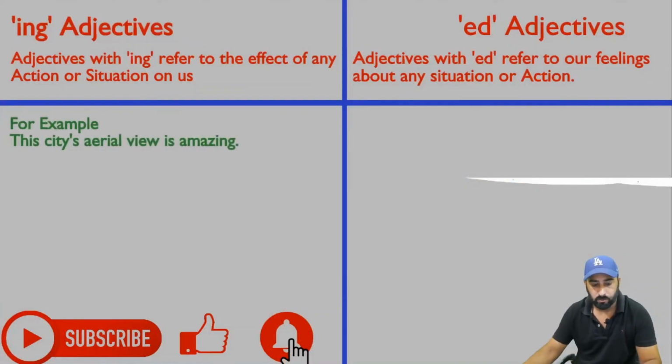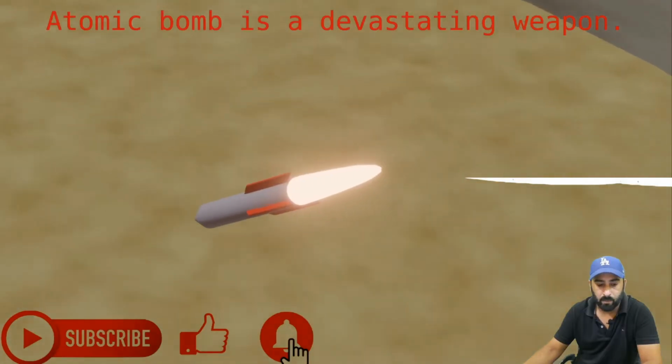So when to use ing adjectives, okay? So again, we have the same example. This city's aerial view is amazing. Here we have this adjective, okay, and this is describing the aerial view, which is quite beautiful. Okay, now let's move on to our next example.